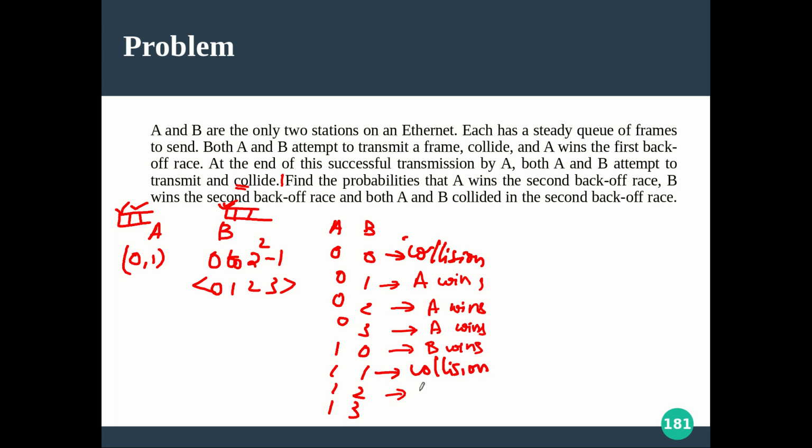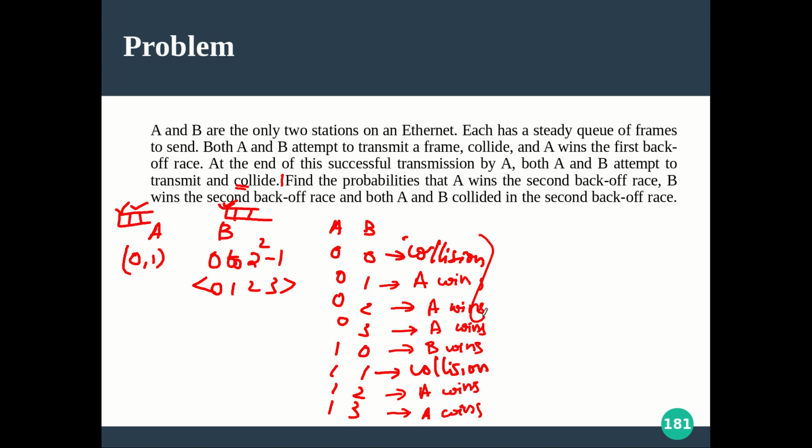I mean B is waiting, so definitely A wins in this case also. Similarly, both are waiting for 1 slot of time, and A will send after 1 slot of time, but B will be sending after 3 slots of time only. So for the time being, when A is sending, there is no competition for A, so A wins again, right? So those are the cases.